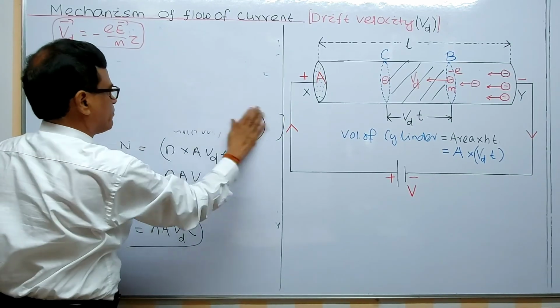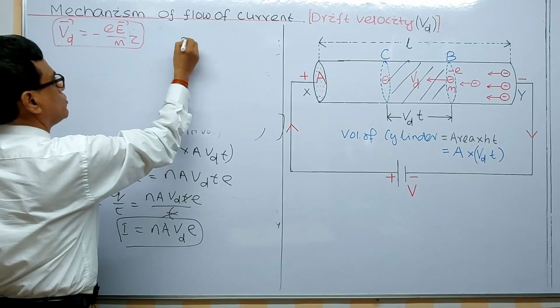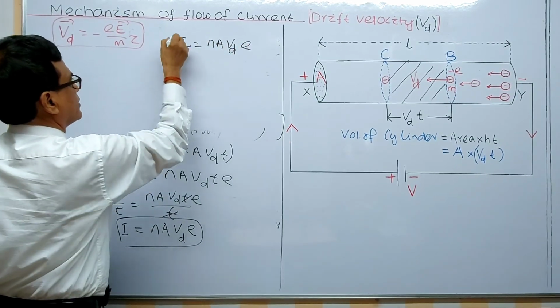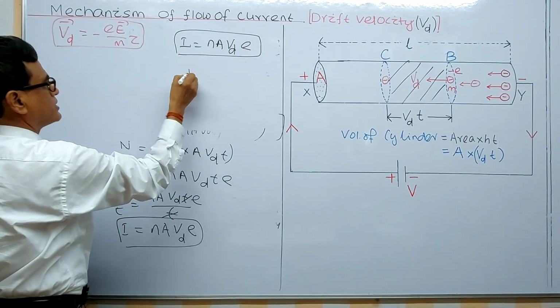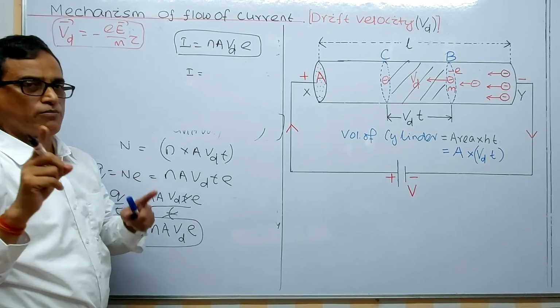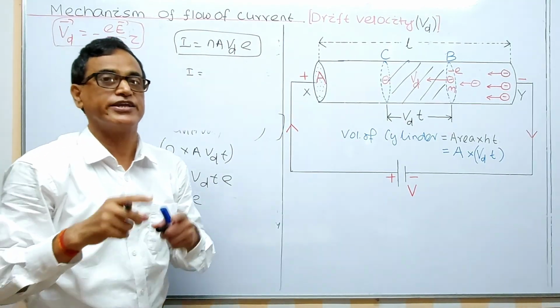Now I am getting a very important relation here: I = n A vd e. This clearly indicates that for a metallic conductor, n is constant. The number of electrons per unit volume is constant; we call it number density or electron density.